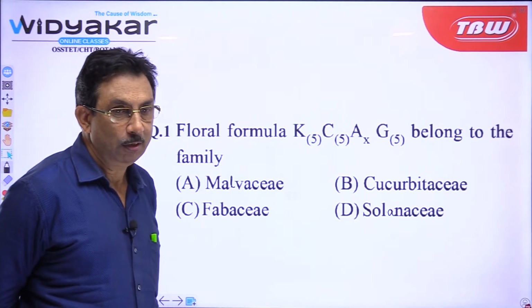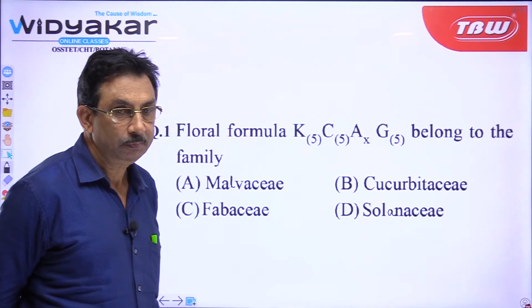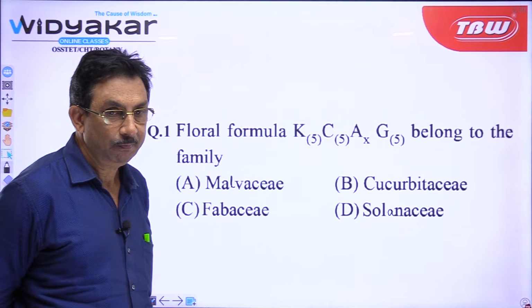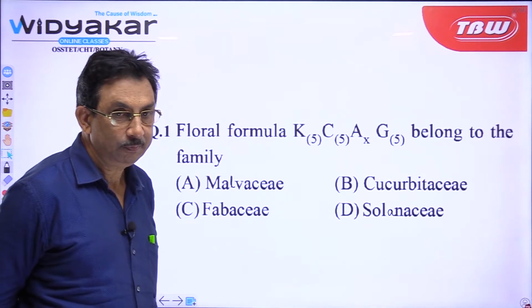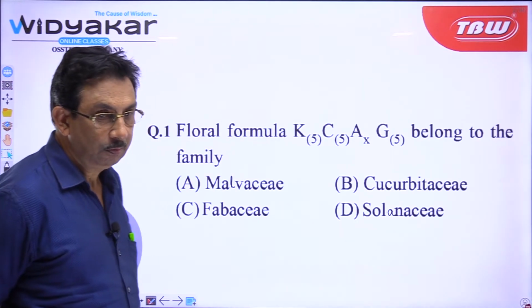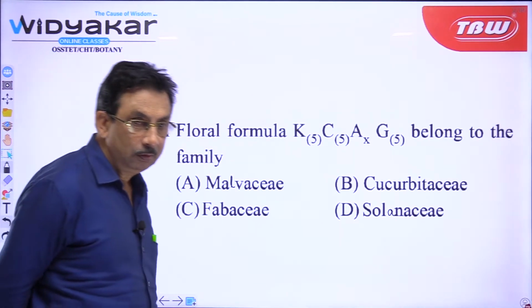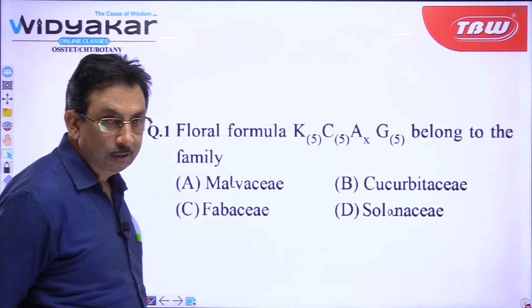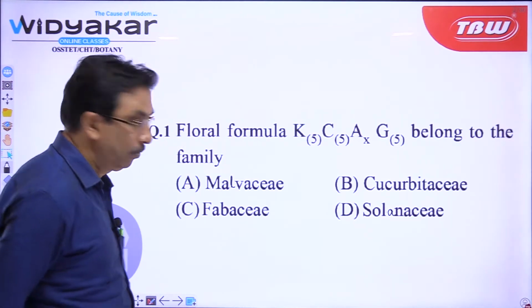Tell me the answer, anyone. Puja Senapati, which one is the answer? A. Very good.